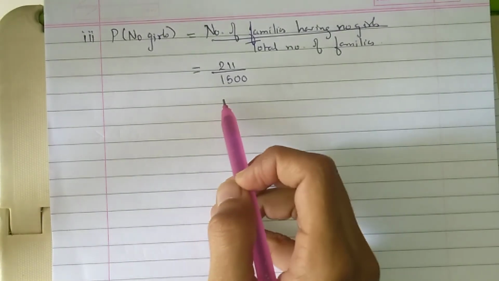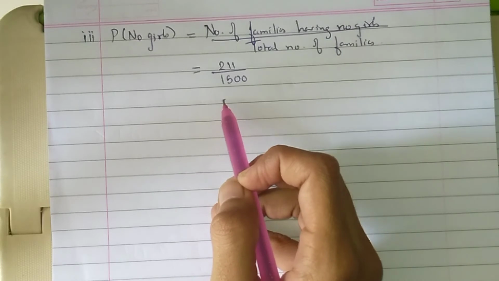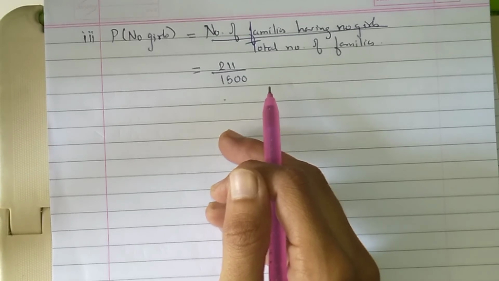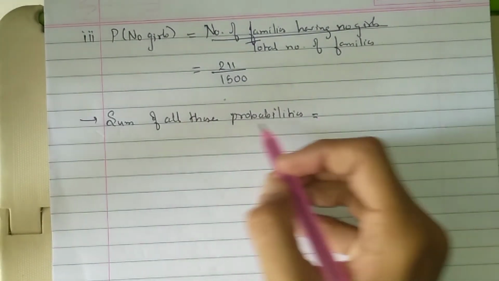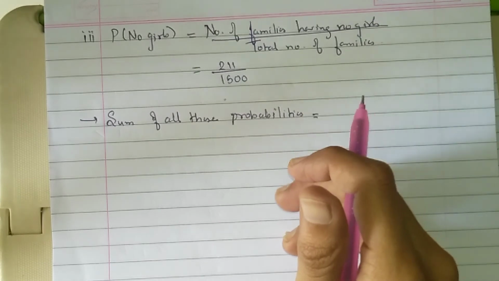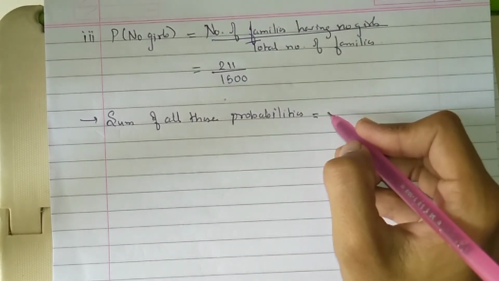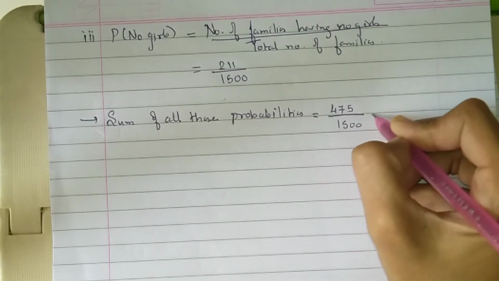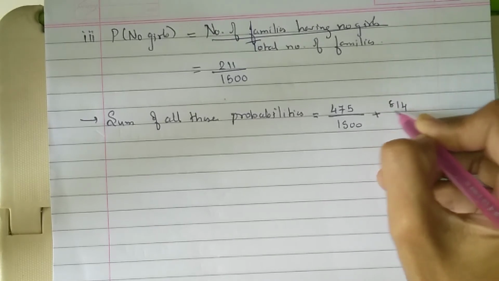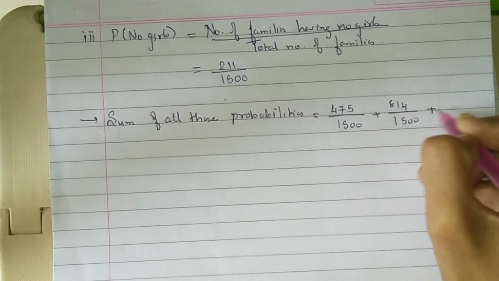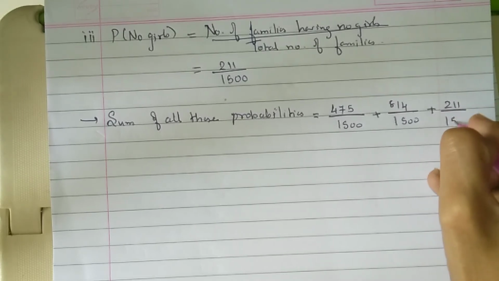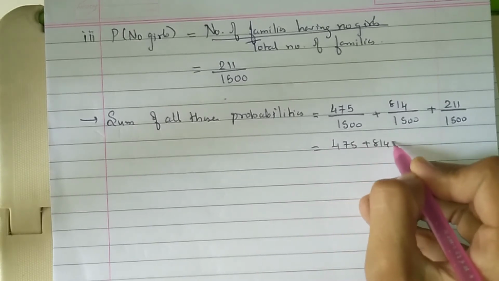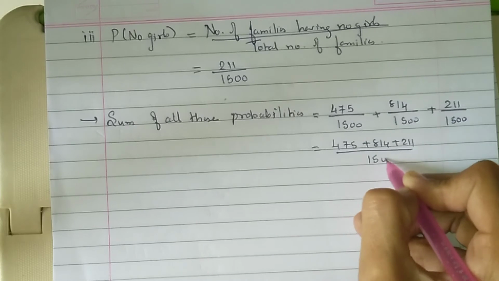Now the last question is to check whether the sum of these probabilities is 1. We have to sum all these probabilities, whichever answers came. But without cancellation, I am writing the answer: 475 upon 1500 plus 814 upon 1500 plus 211 upon 1500, which is 475 plus 814 plus 211 upon 1500.